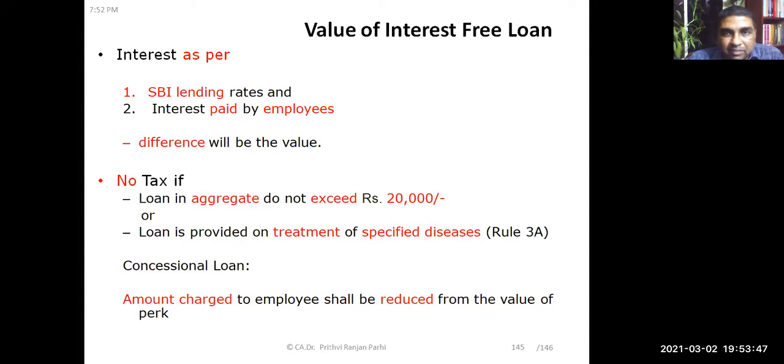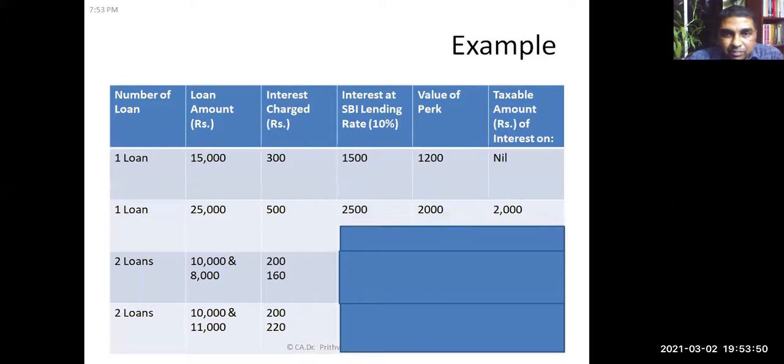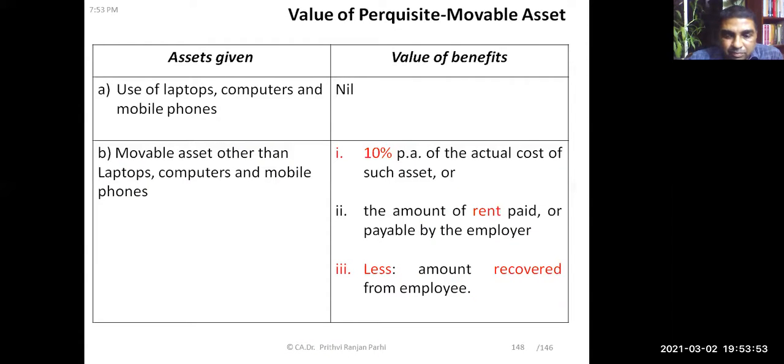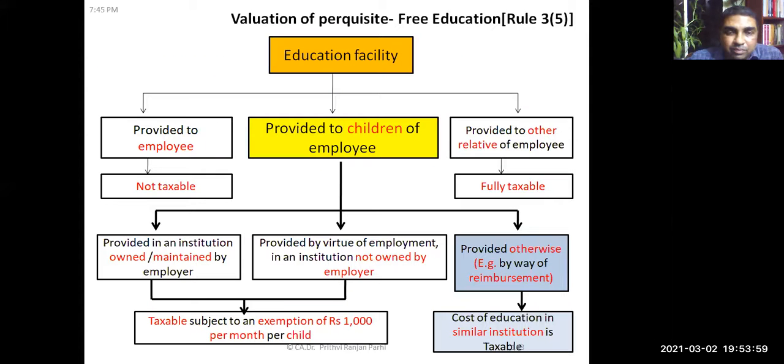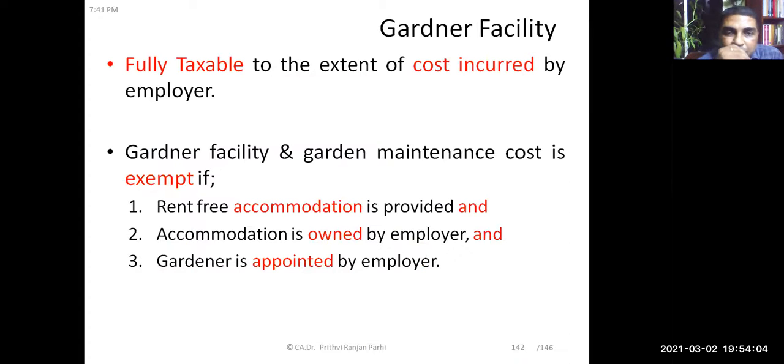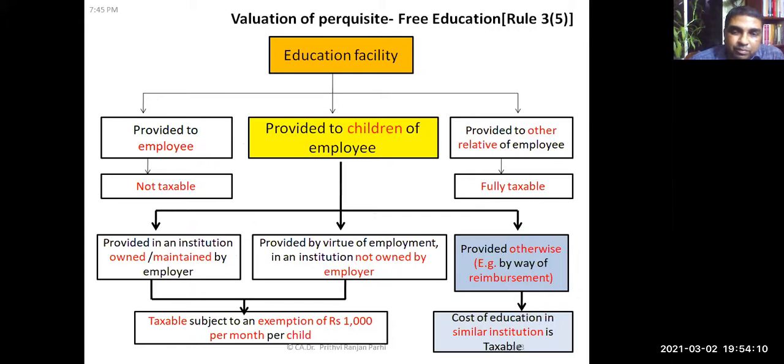So up to this, is it clear? Yes or no? Yes, sir. Sir, in case of the education facility provided, the third option is not clear to me totally. Provided otherwise. If it is not in an institution owned or maintained, then it can be in an institution which is not owned by the employer. Then how come the third option is coming? Can you just give an example?